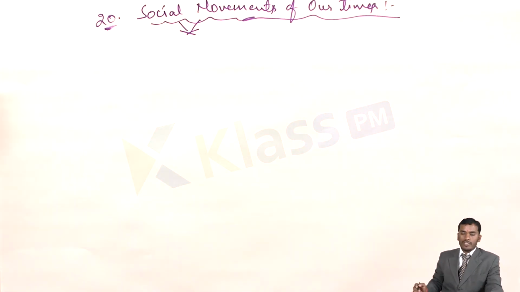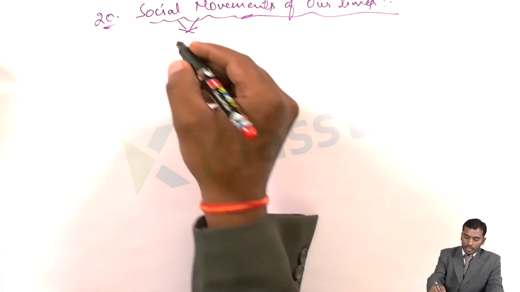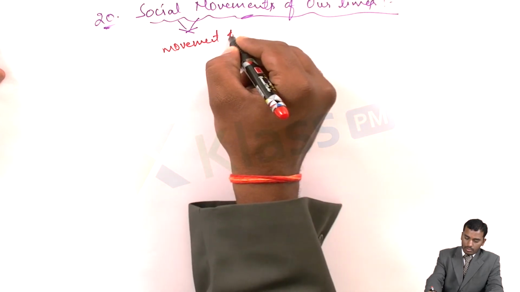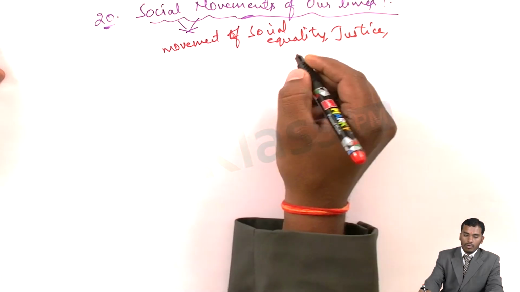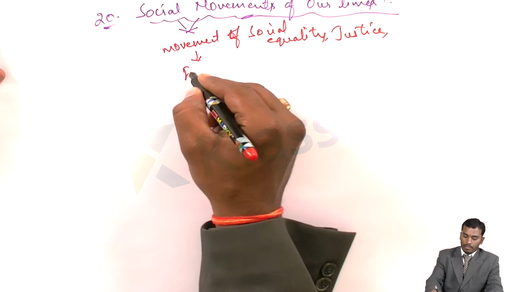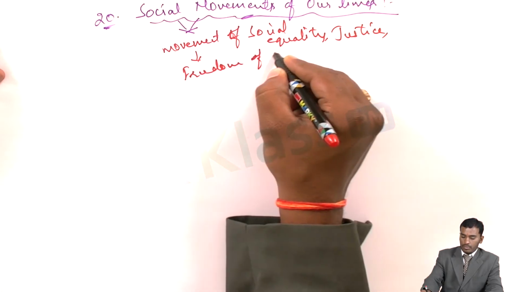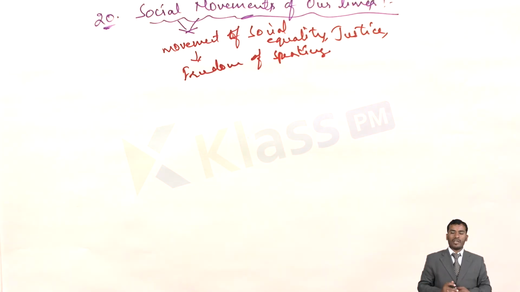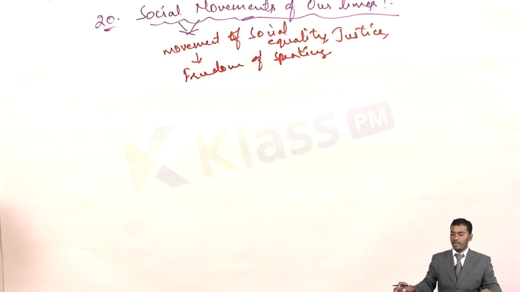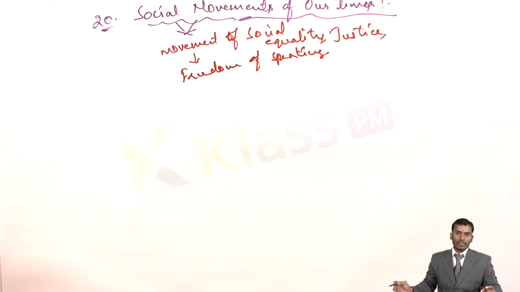A movement which is done for the sake of social justice, social equality, social fraternity. Okay, that we call as social justice. That means a movement of social equality, justice. Like freedom of speaking, that means the movement which we do for the sake of our basic rights, like freedom of speech, freedom of education, right to equality, this type of movement we call as social movements. So what actually happened, the background of this is generally we can say during the first